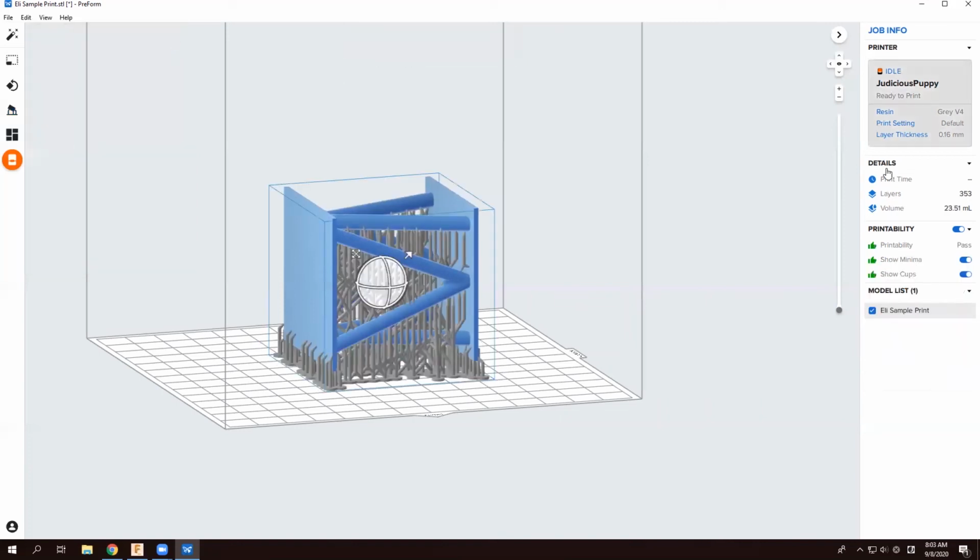It looks like a lot less supports. We came down on our material volume. And we came down another 20 minutes.